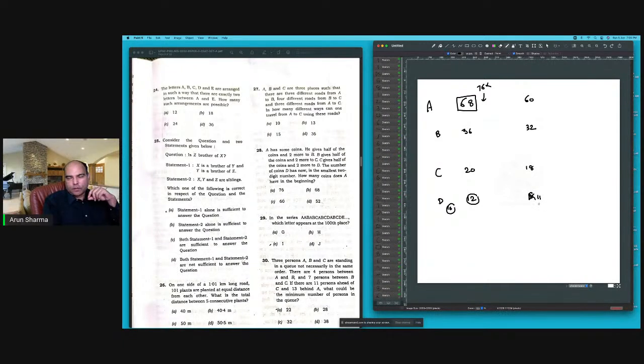This is also not working. So the only option we have is 52 then. Half plus 2 is 28. Half plus 2 is 16. And half plus 2 is 10. Yeah, 52 पे आ रहा है answer.